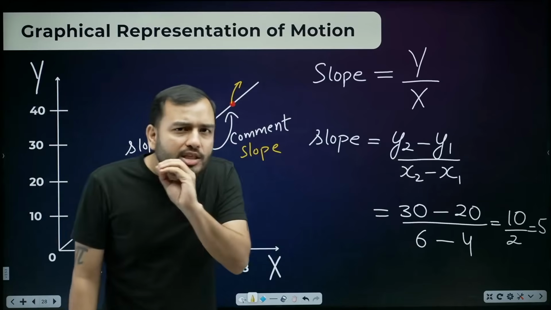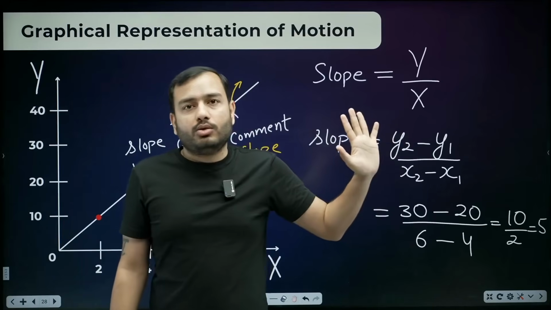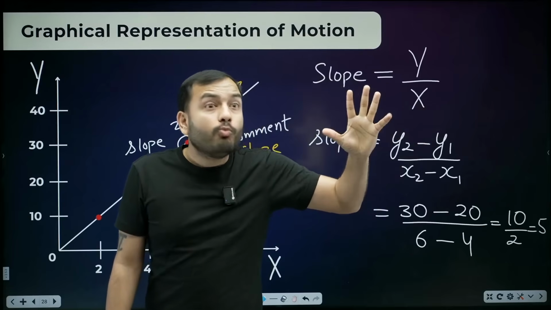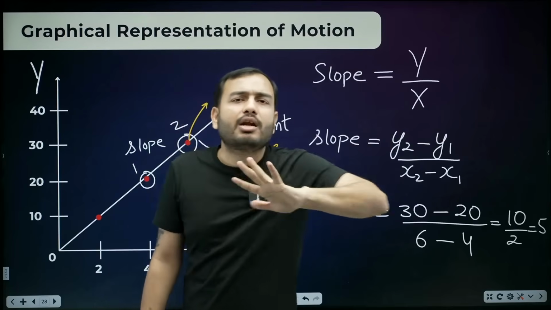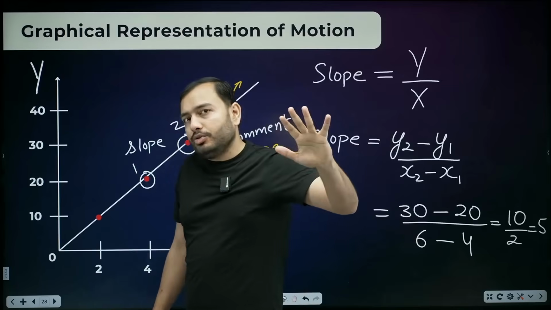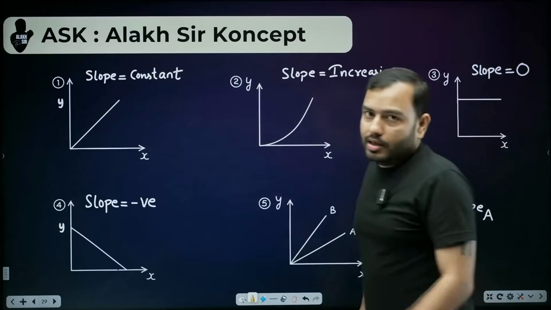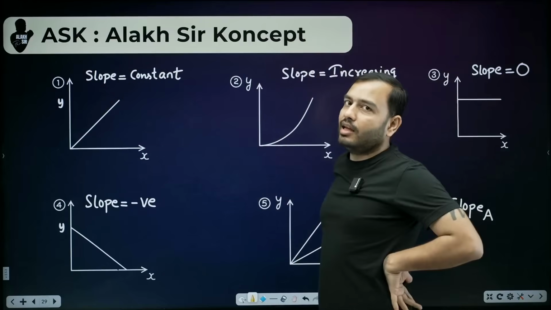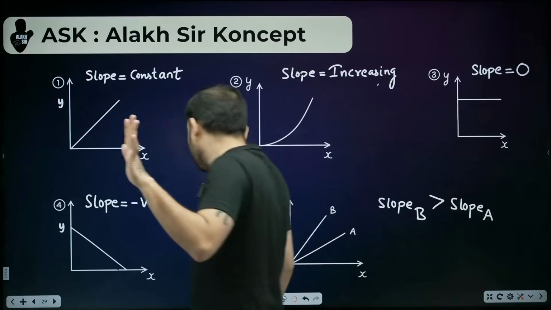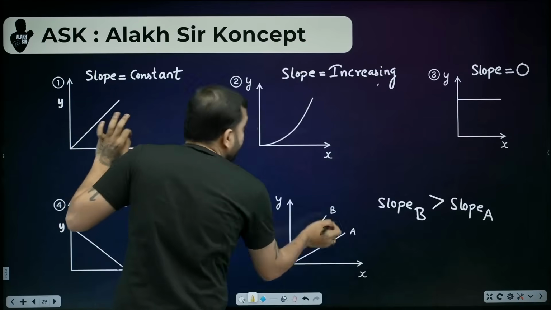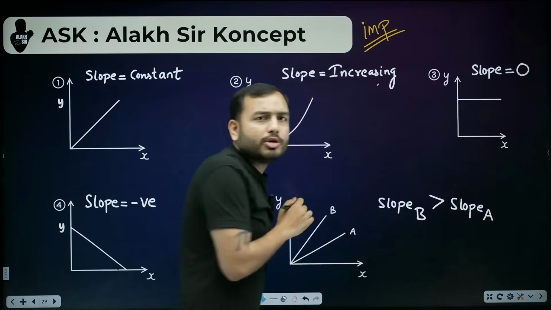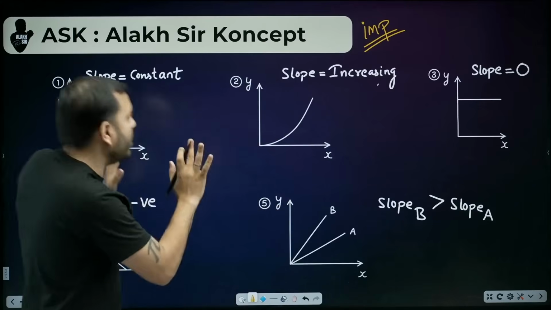Now let me explain to you the slopes of 4 or 5 graphs. After this, your distance time graph, and another one, velocity time graph, and acceleration time graph will be fully clear. Come, let's see. Let's go. Now, Alakh sir's concept has come. Even the spelling of concept is shaken up. We'll explain the concept. Understand this slowly. Now, I'm telling you something very important. Your friend won't tell you this before the exam. Why is this important? Study it properly.